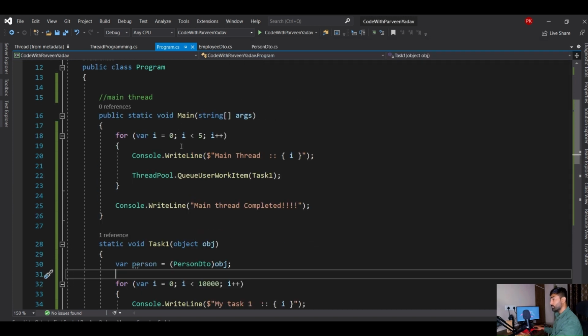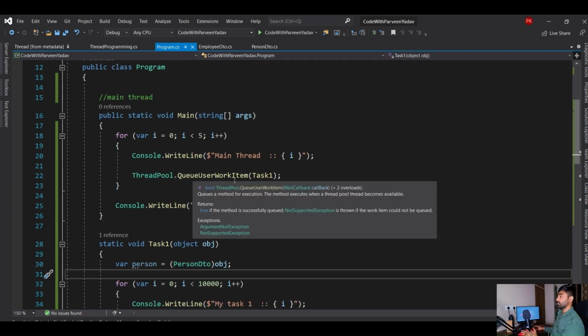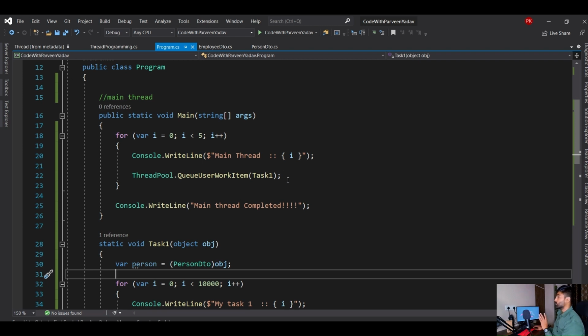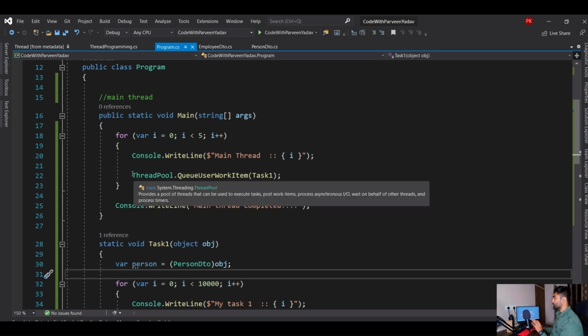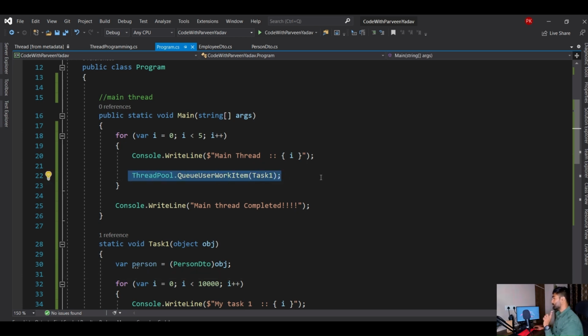So the thread pool is a background thread. We don't have to specify it. The thread pool is only used when there is a very short work item we have to perform. If you have to go for a long-duration task, you have to create a manual thread, like we created before. But if there is something short, you can use the thread pool at that time. And remember, the thread pool is a background thread, so as soon as the main thread is completed, this also has to stop right away, right? It is very attached to the main thread because the thread pool is a background thread.